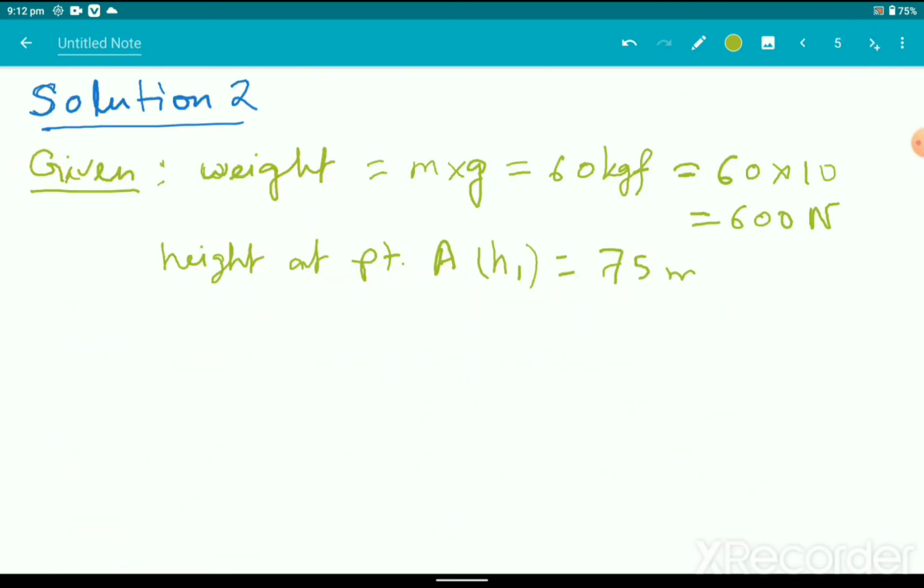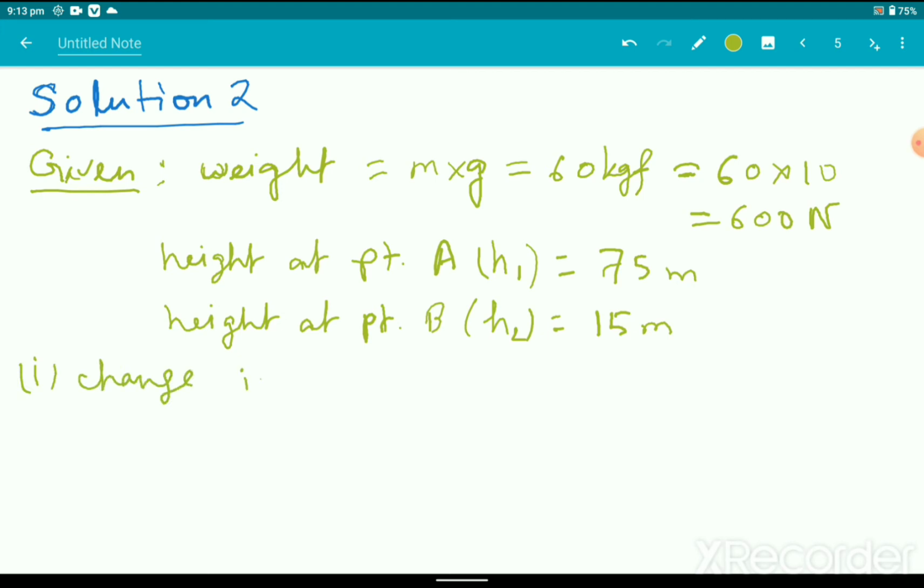Then the height at point B is given as h2. So h2 is equal to 15 meter. So what will be the change in potential energy between points A and B? The change in potential energy is given by the formula mg h1 minus mg h2.